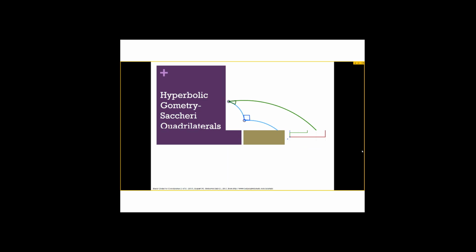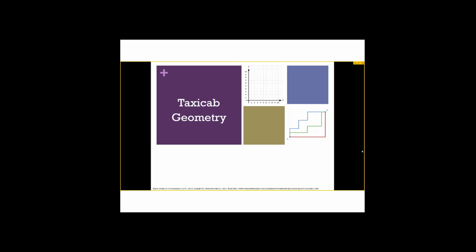The last geometry we looked at was taxicab geometry. And taxicab geometry arose from the taxicab system. So if you're in a taxicab going through the city, you have to take the street. You can't go straight through a building or straight through a skyscraper. In this way, you also can only take horizontal and vertical movements on the coordinate grid and can't go straight through. So this is a change in the assumption of distance.